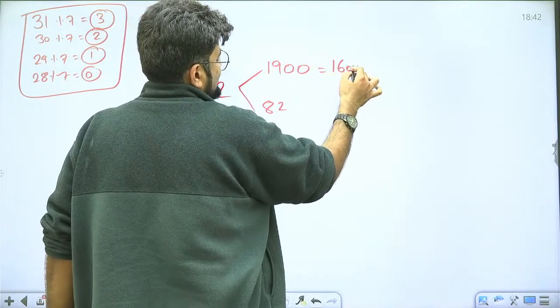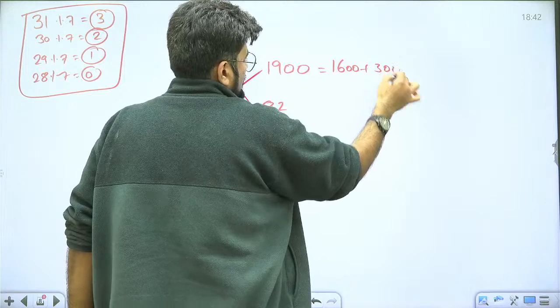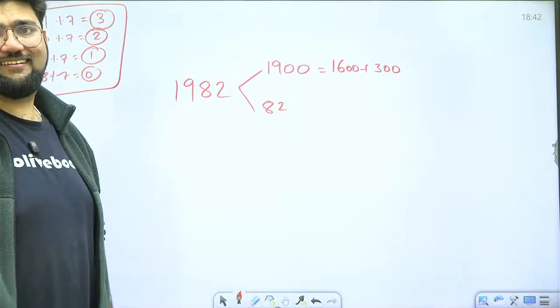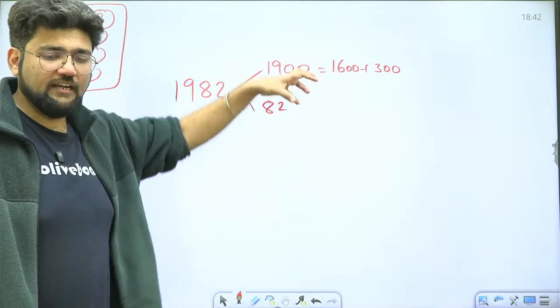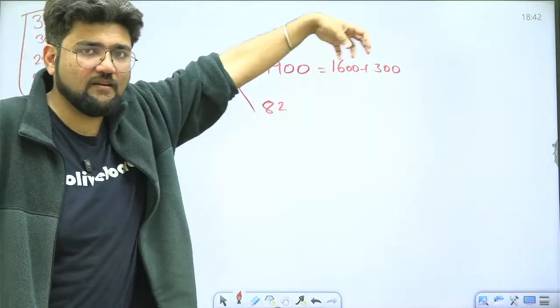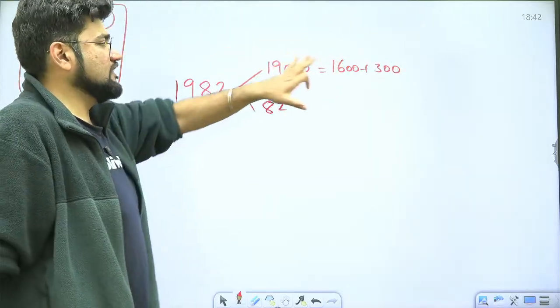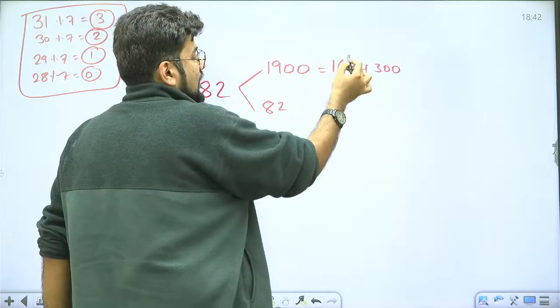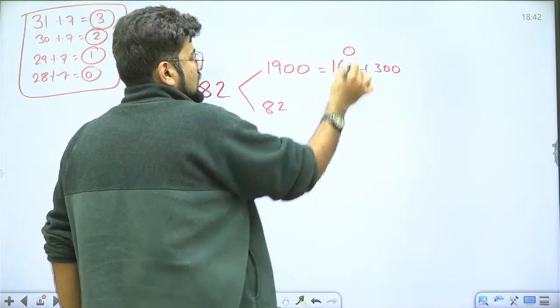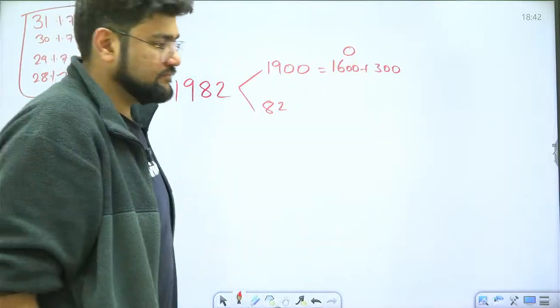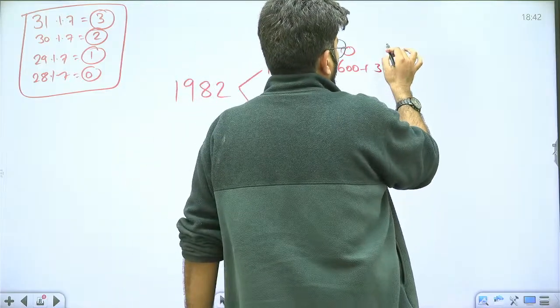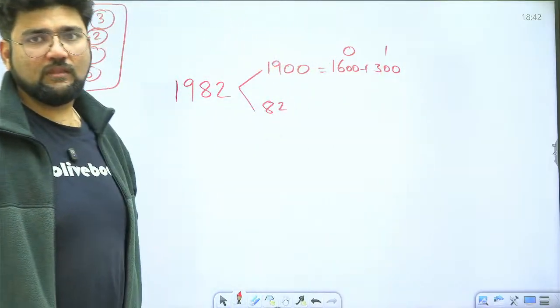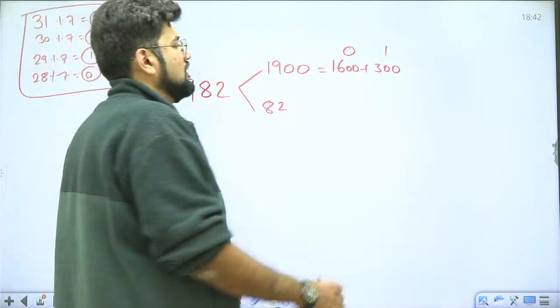So we'll express this as 1600 plus whatever balance is left, 1600 plus 300. Agreed? We can break down 1900 as 1600 plus 300. Now 1600 years, a multiple of 400, will have how many odd days? We'll have 0 odd days, multiple of 400. What about 300? 300 we know only has 1 odd day. So total of how much? Only 1 odd day.